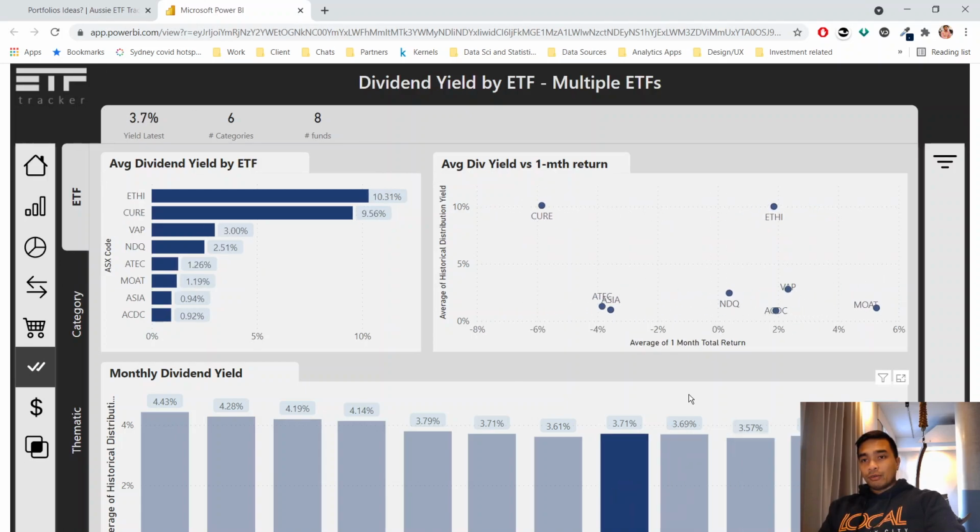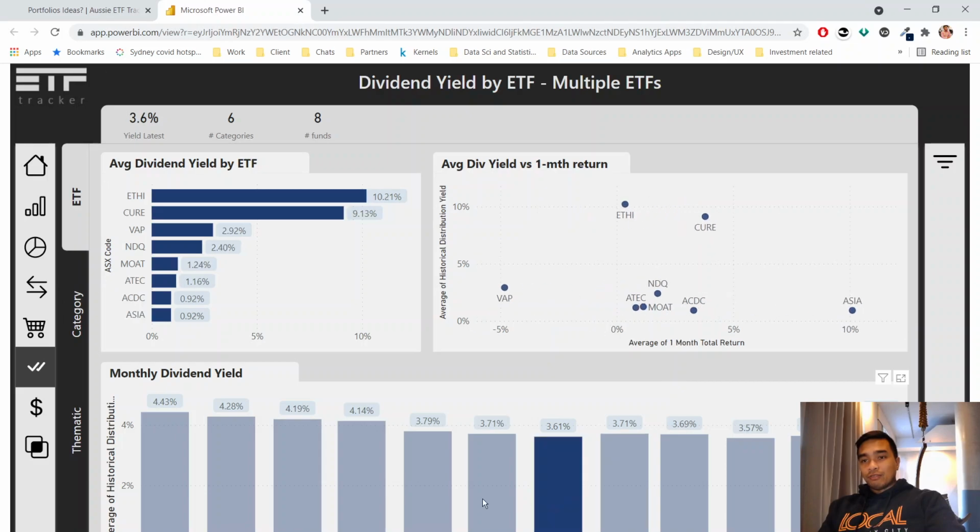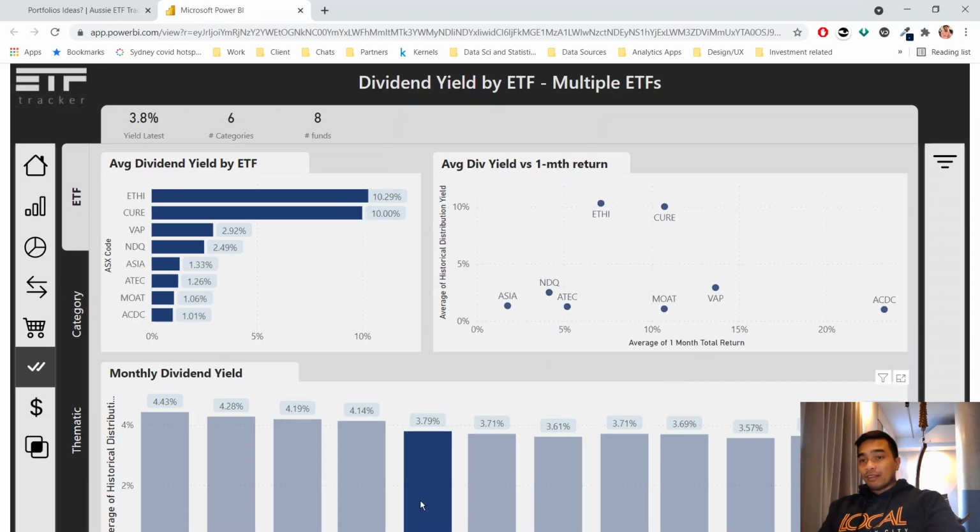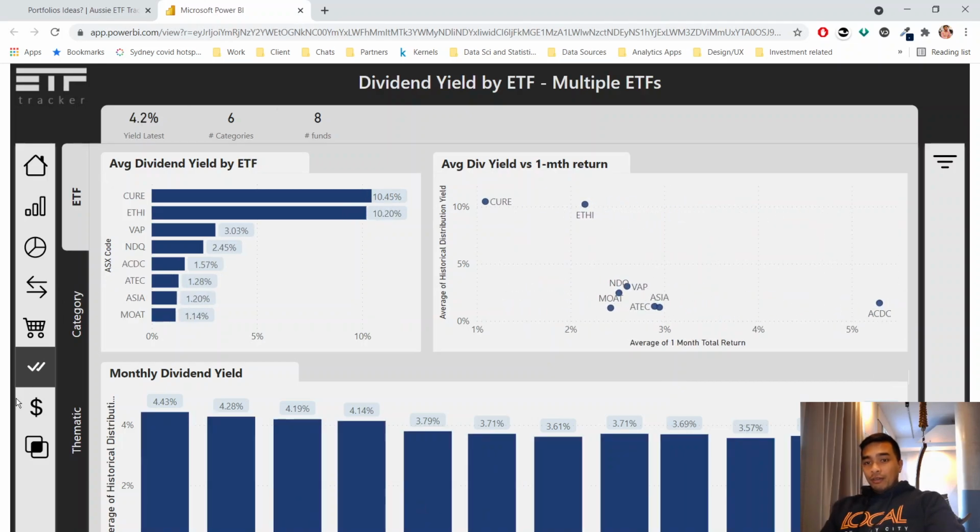So it's the historical distribution yield that is reported from the data that comes out of the ASX. We'll do another video on the data and where that comes from, just so that if anyone else wants to do this kind of stuff, great, go ahead. You can download it all into Excel, or you can use ETFtracker to help you look at those things.